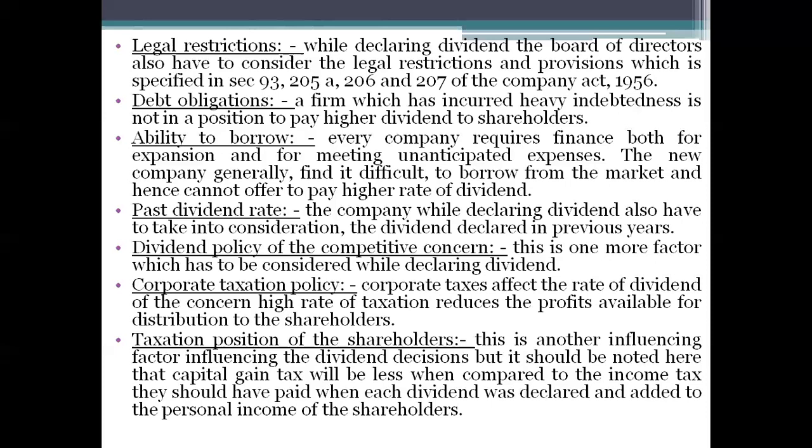So it also influences the dividend policy. This is another factor influencing dividend distribution, but it should be noted here that capital gain tax will be less when compared to the income tax they would have paid when cash dividend was declared and added to the personal income of the shareholders.